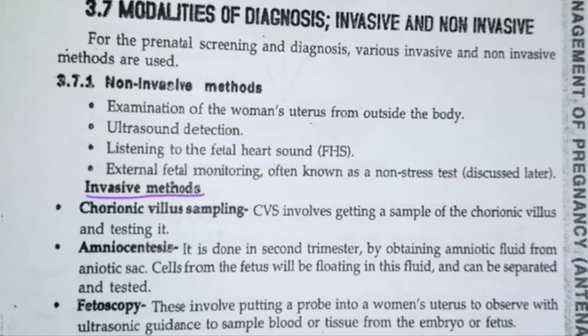Invasive methods. In invasive methods, we have chorionic villi sampling. Chorionic villi sampling is done by collecting the chorionic villi sample, which is present in the placenta. By this examination, you'll come to know whether the baby is getting enough blood or not, whether enough nutrition is provided or not, and whether enough oxygen is supplied or not.